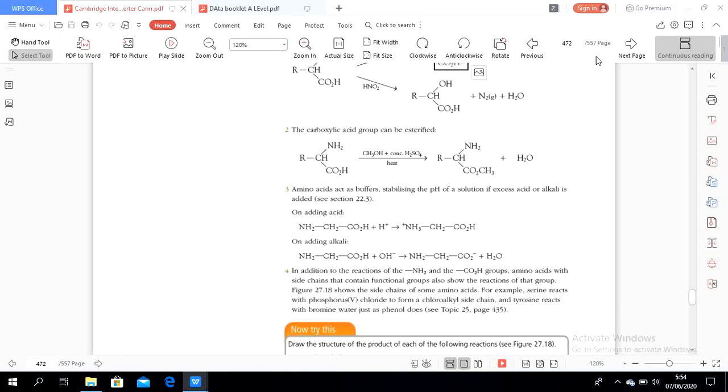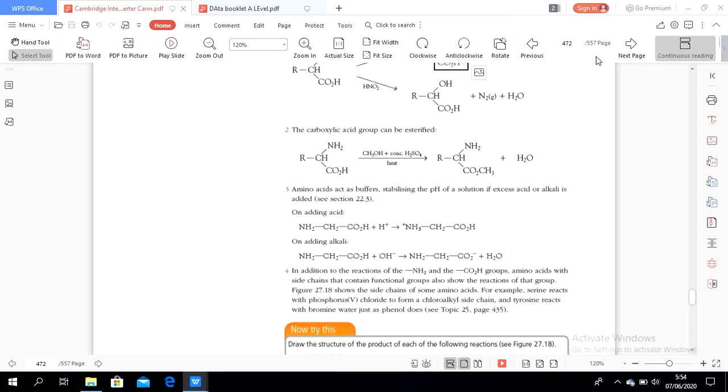We know that in a standard amino acid, without any side chain, the amino acid reacts with acyl chloride. Which part reacts with acyl chloride? It is the amine, to form an amide. And then the amine also reacts with nitrous acid to form alcohol.